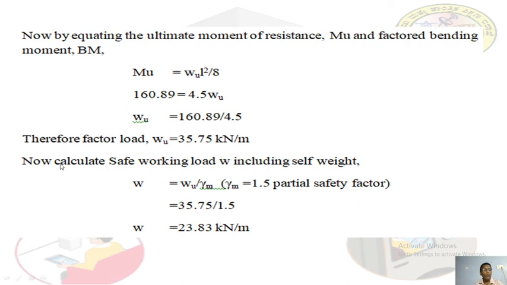Now calculate the safe working load W including self weight. So W is equal to WU divided by gamma M. Gamma M is equal to 1.5, the partial safety factor. WU divided by 1.5. You got W is equal to 23.83 kilonewton per meter. Please check your answer. Use your calculator and find out the answer. Don't copy my answer.